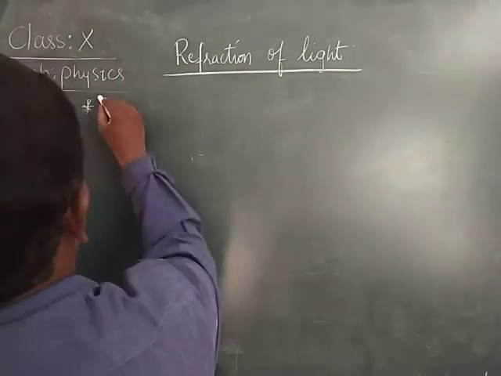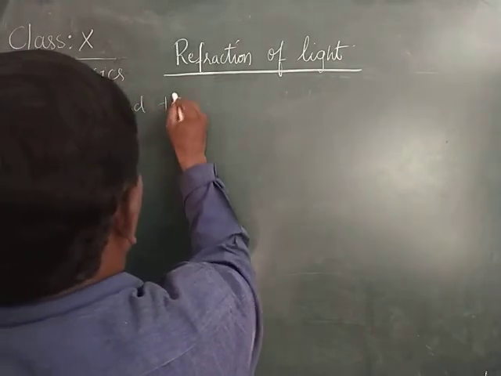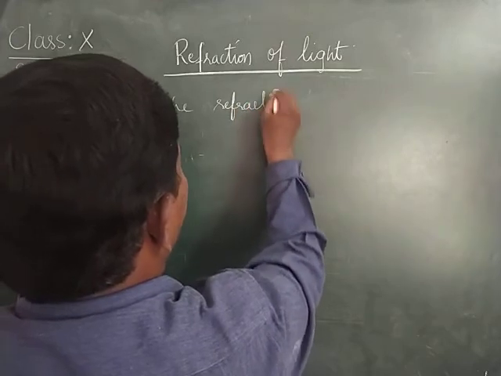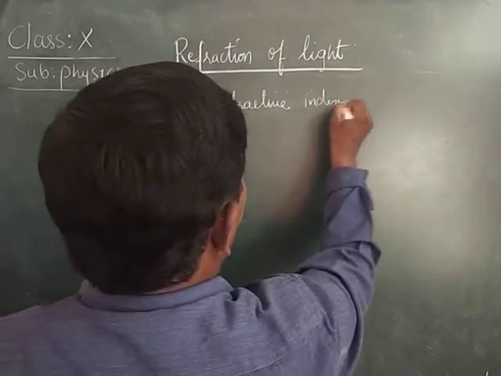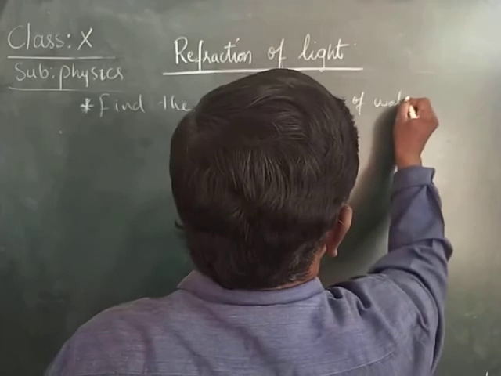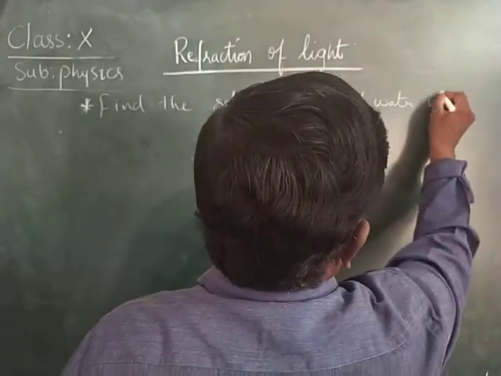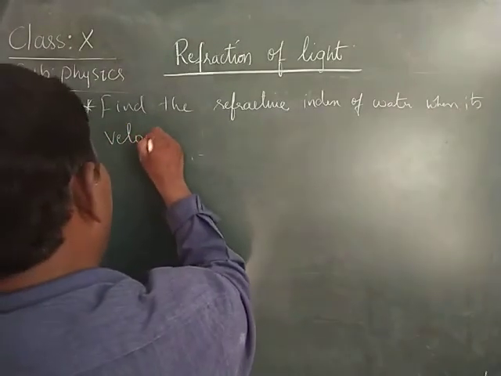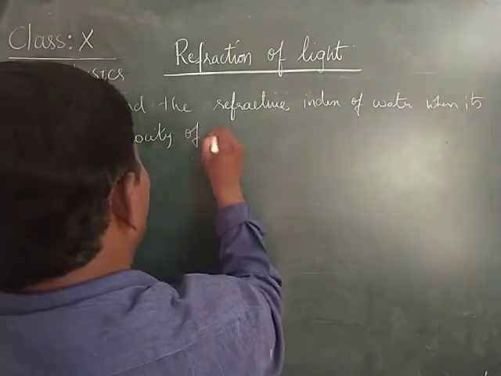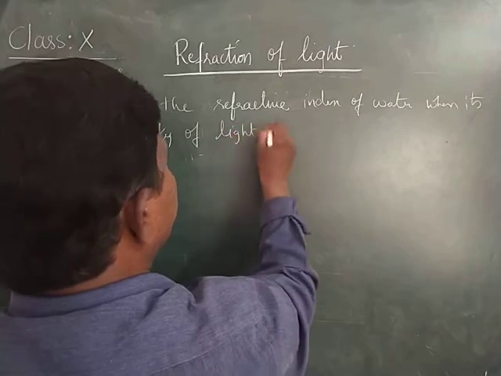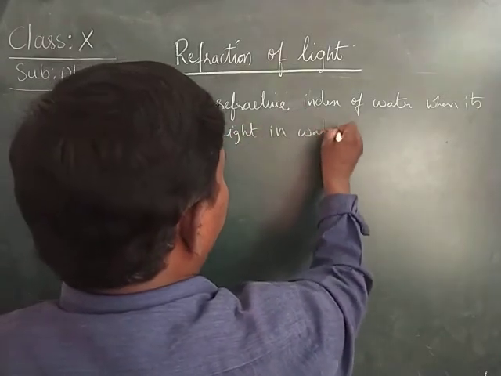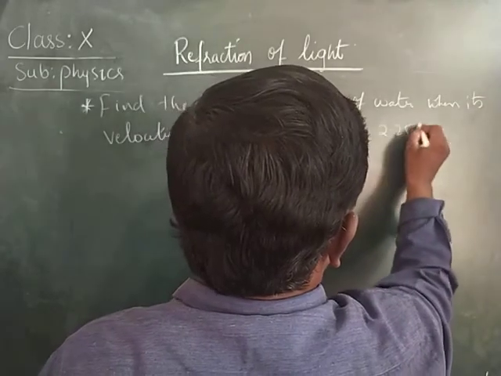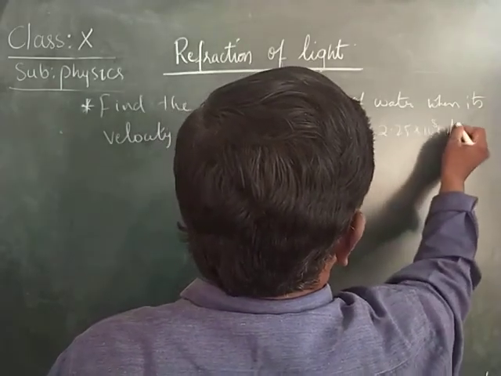Find the refractive index of water when its velocity of light in water is 2.25 into 10 to the power of 8 meter per second.